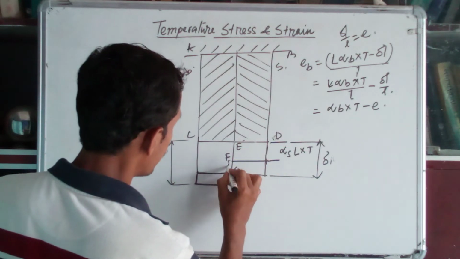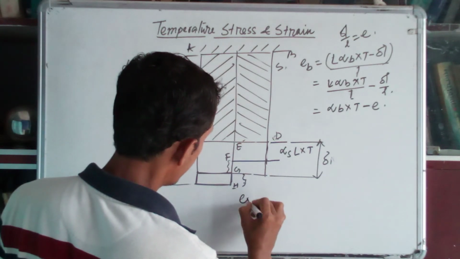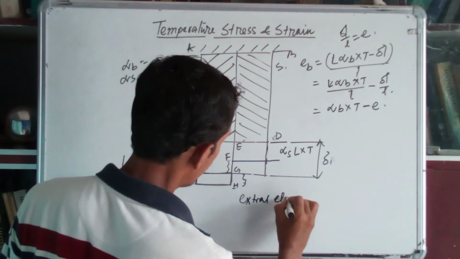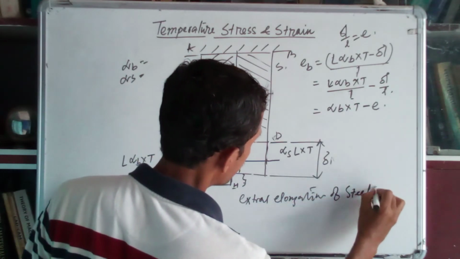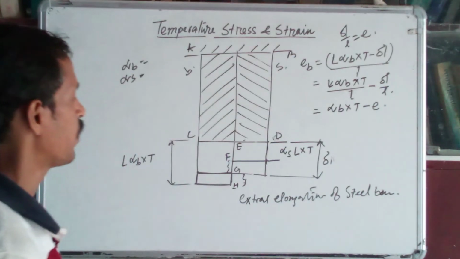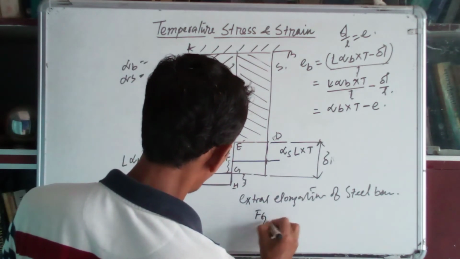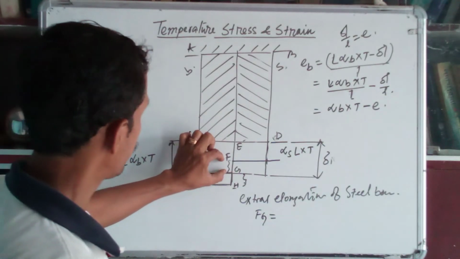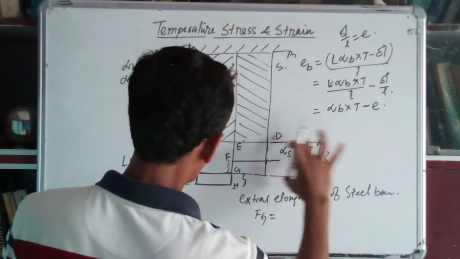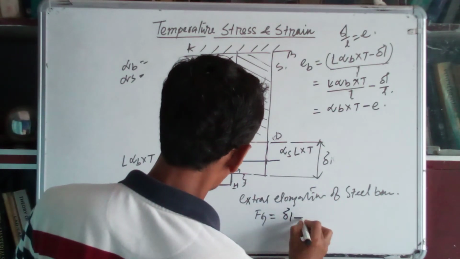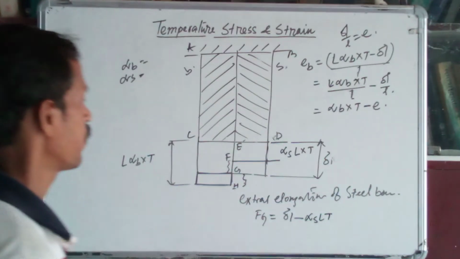We have to find this out. The elongation of the steel bar, how much was it? That is equal to del L minus alpha s into L into T.